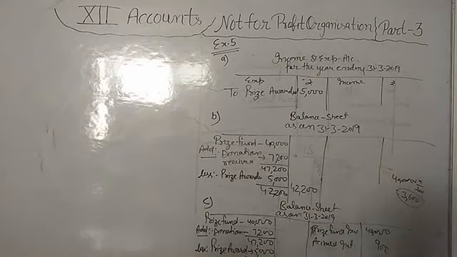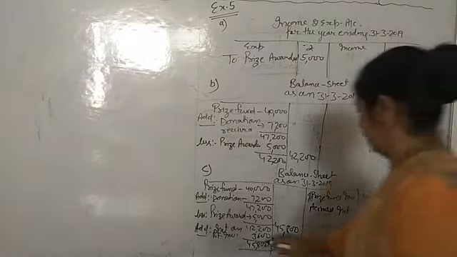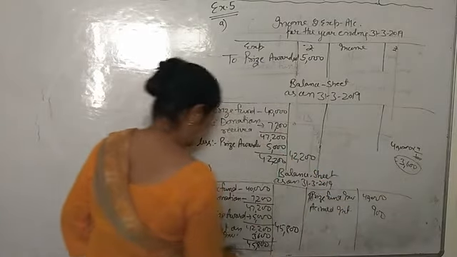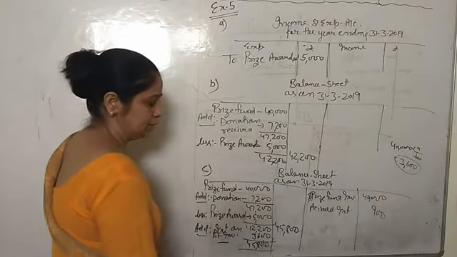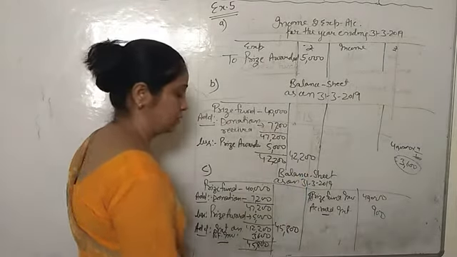So accrued interest we will write in the balance sheet, and interest on investment we will add in the fund. See, now you are able to see that interest total 3,600 we will add in the prize fund, and the interest accrued that we haven't received.